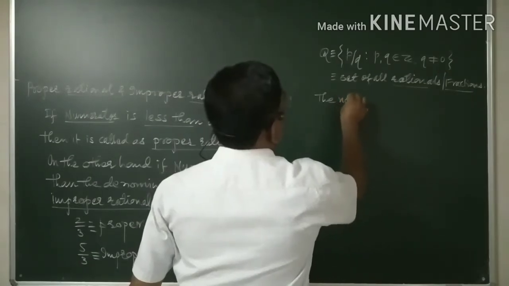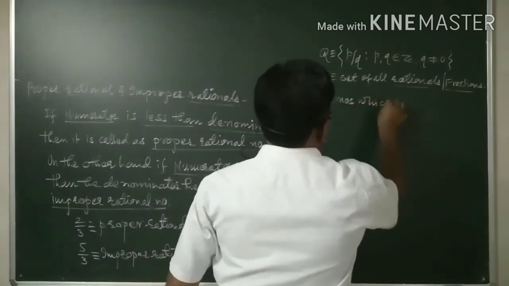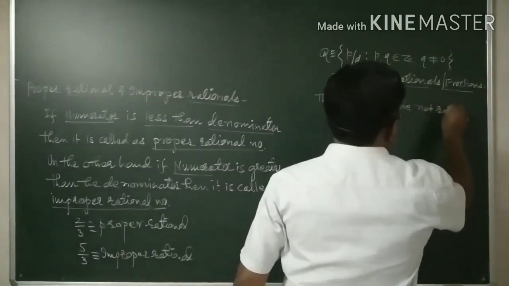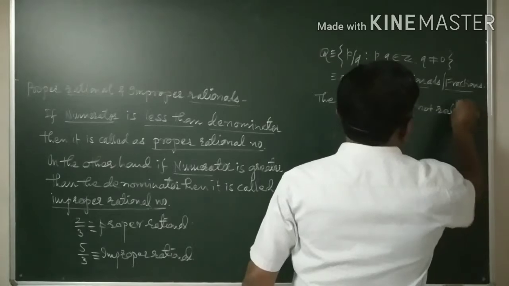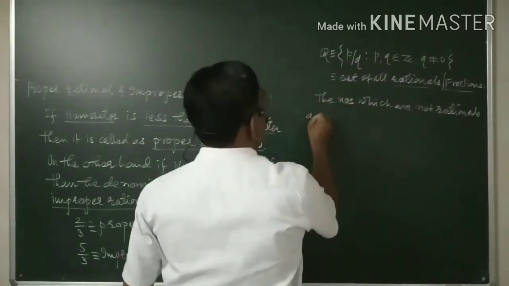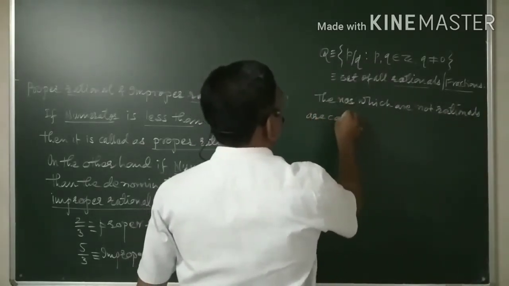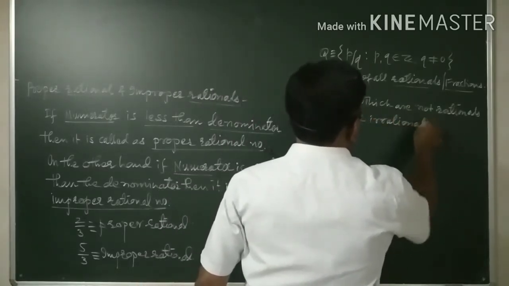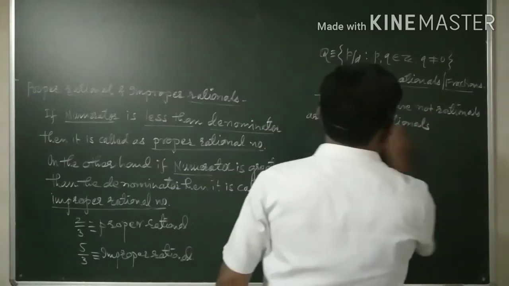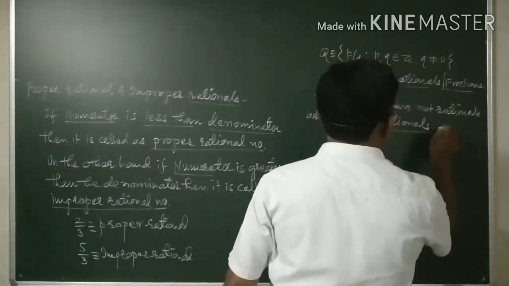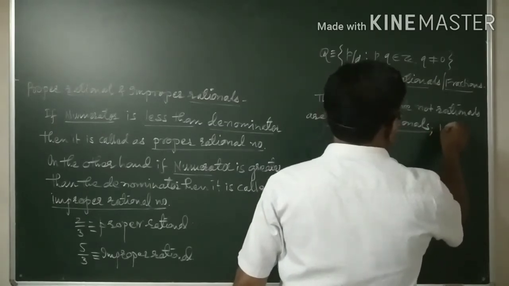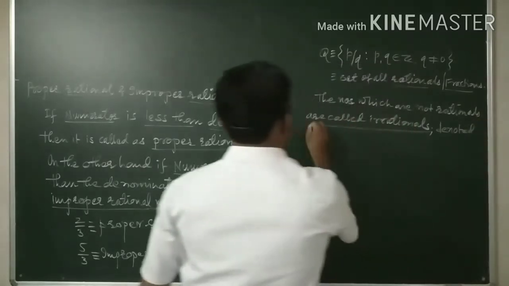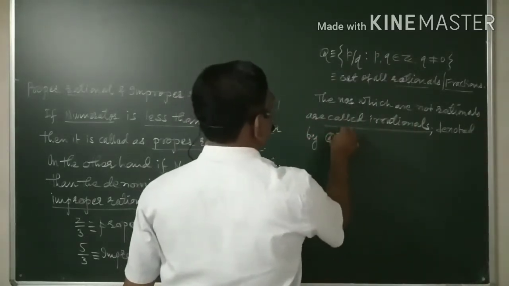The numbers which are not rationals are called irrationals. It is denoted by Q star.